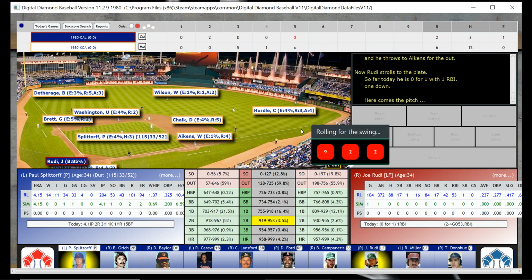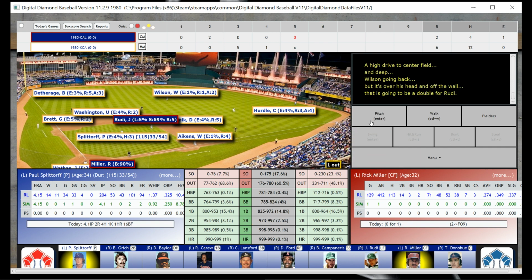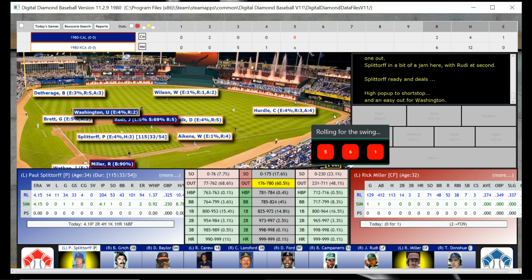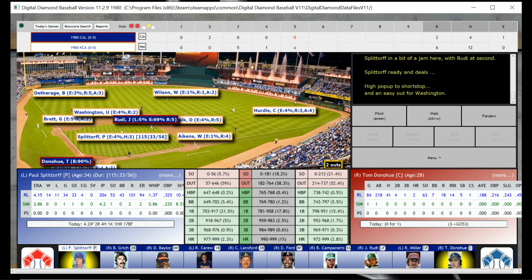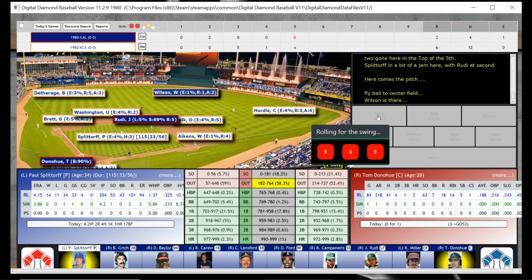And let's see what he can get. He can get a double, so he's on second base. Joe Rudy down at second with one down, and Rick Miller is the batter. Rick Miller hit .274 that year, but he's going to be out. And that will bring to the plate Tom Donahue, who hit only .188. So that's part of the California problem here. And he is going to be out.